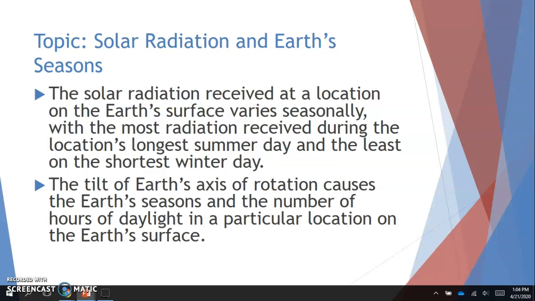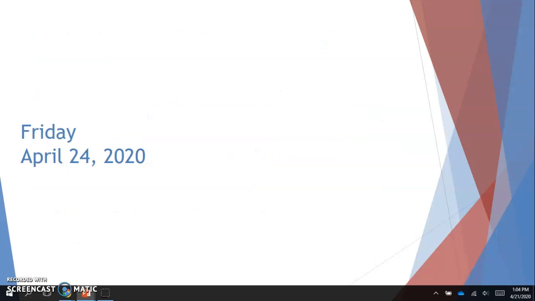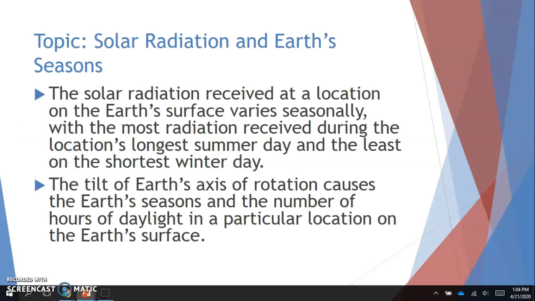So the cause of the seasons: Earth's seasons are caused by the tilt of the Earth's axis and the amount of radiation, okay? So the tilt of the axis and the amount of radiation that's being received in a particular area, okay? And remember, the seasons are flipped in the hemispheres. So when we have summer, the southern hemisphere is having winter and vice versa. And that's going to be it.